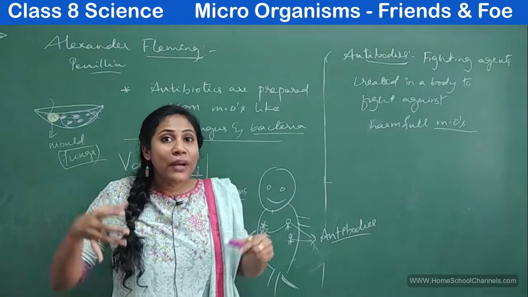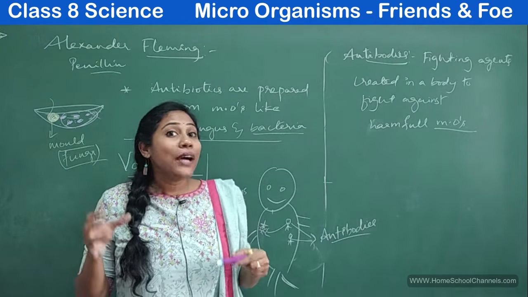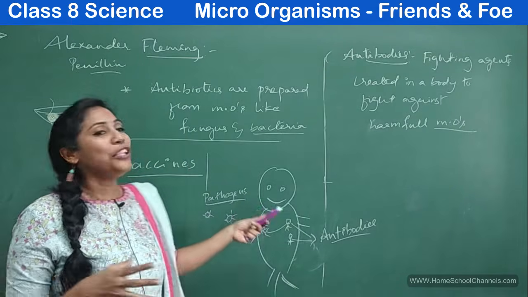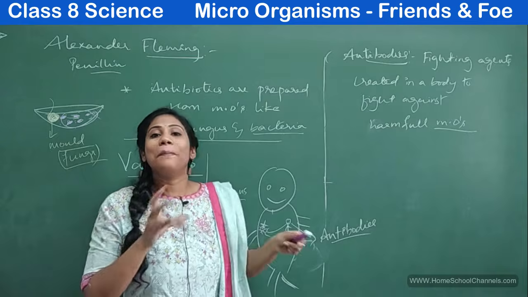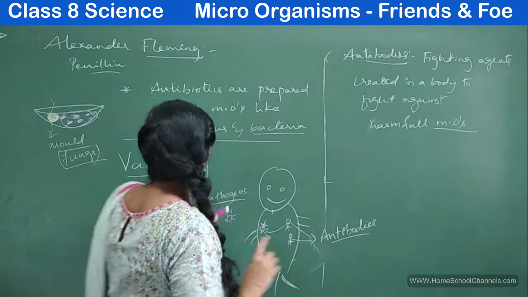When you have lots of antibodies in your body, definitely you have lots of fighting agents, and they will fight against harmful viruses and bacteria that are coming into your body. Clear everybody?